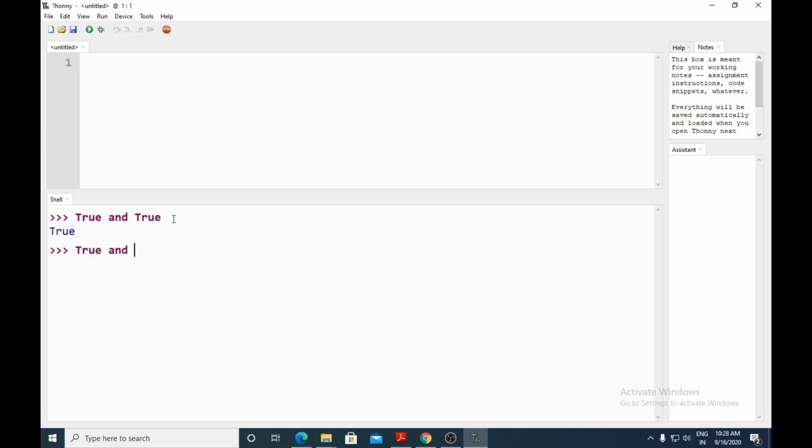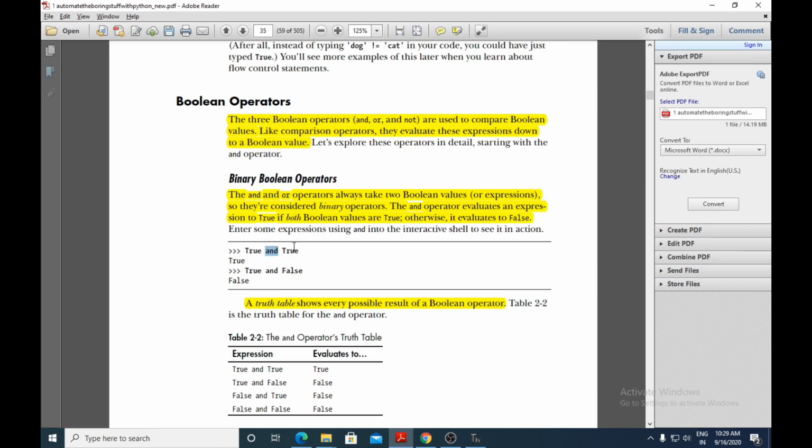If any one of them is false, it will give false. All the combinations we can try, it will give false. So AND is a Boolean operator which will work only on two Boolean values, and it will give true only when both the values are true. If any one value is false, it will give the value as false. So this is the working of the Boolean operator AND. Okay, so the binary Boolean operator AND we have seen.